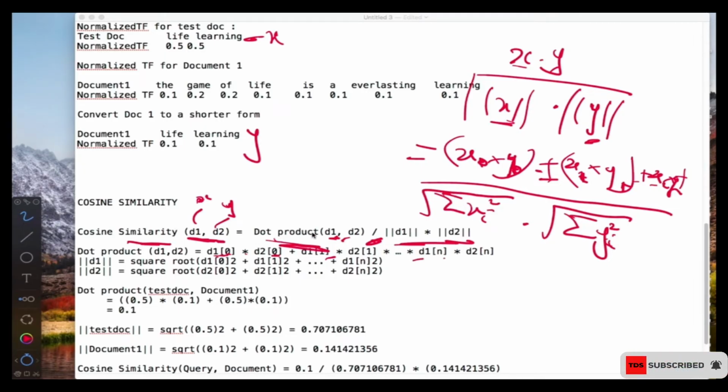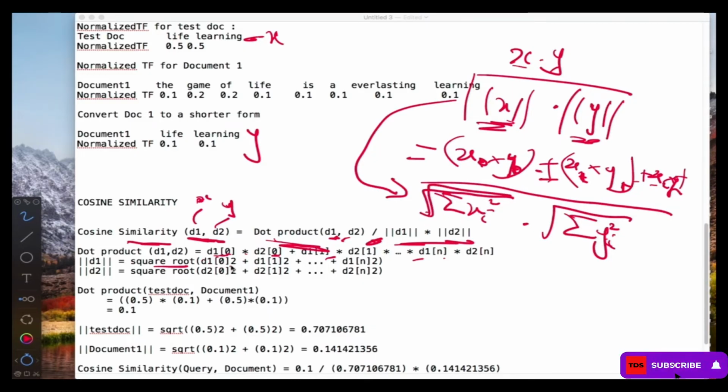And then for the denominators, which are this one and this one, we expanded it to this. So that's what I'm doing: the square root of all the x's squared. All the x's squared is just going to be d0 squared, d1 squared, d2 squared, d3 squared, like that. That's what you're going to have here, and the same thing for this one. So that's the formula that I've put over there.